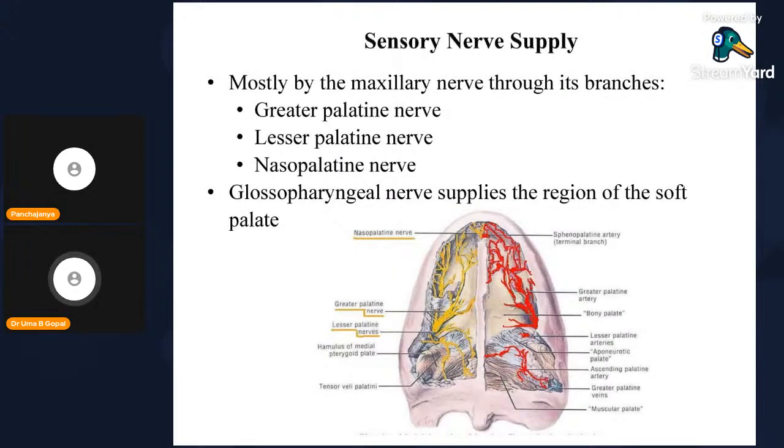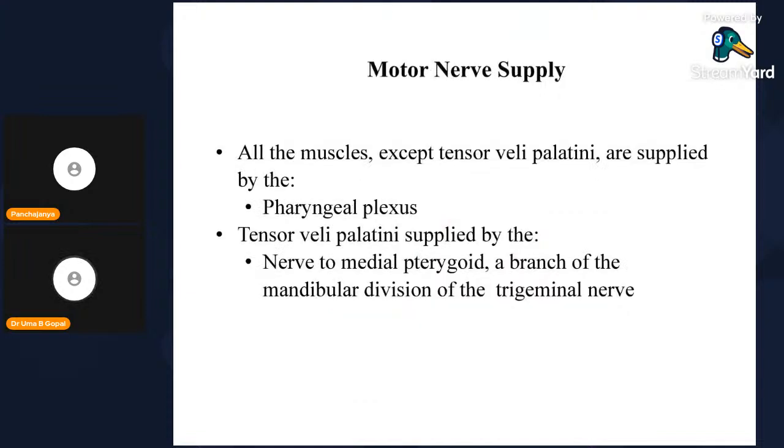Now going on to the sensory nerve supply, supplied mostly by the maxillary nerve through its branches, as it is related with the maxilla. The greater and lesser palatine nerves, the nasopalatine nerve, and the glossopharyngeal nerve supply the region of the soft palate. Anytime you can see this figure, it is more sensory in function.